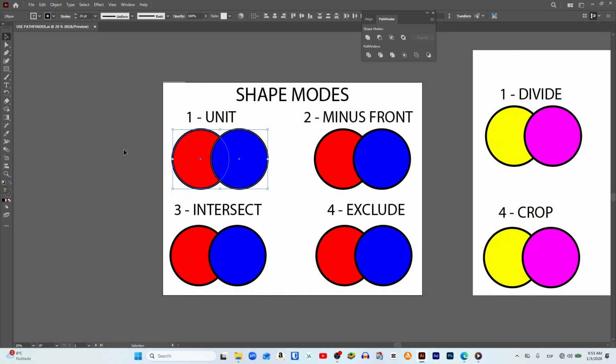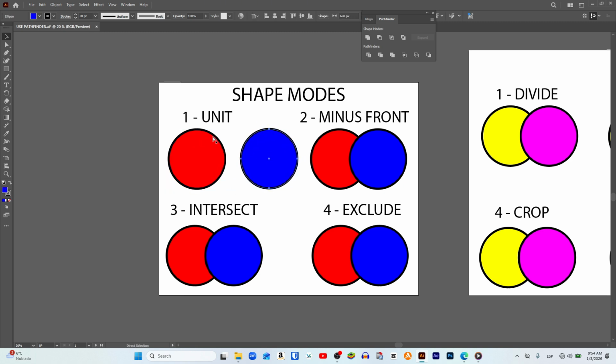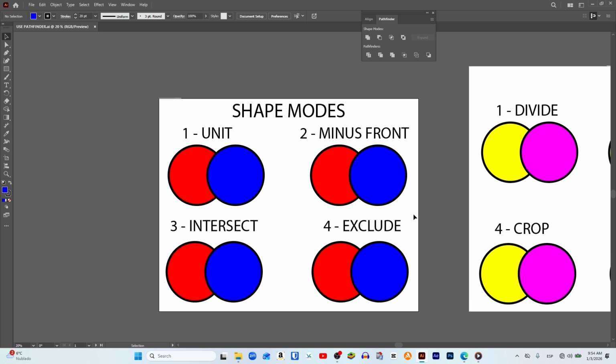Before applying it, you can already see that the shapes we have in each section are simply two circles of different colors, and there is something you should not overlook, which is that all the circles have a black stroke, meaning that these shapes are closed, and this is very important. Pay close attention to how this stroke looks after applying each of the Pathfinder functions, because in some results, the stroke will no longer surround the resulting shape completely, which means that this resulting shape will not be closed, but open instead.